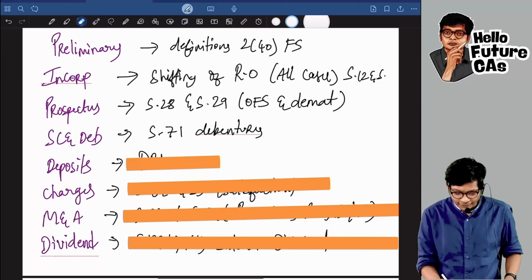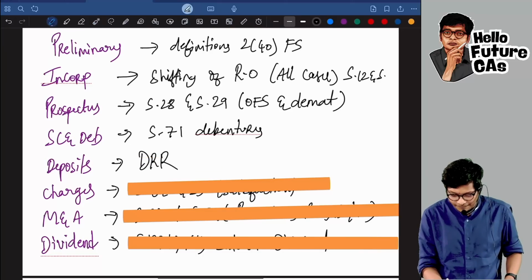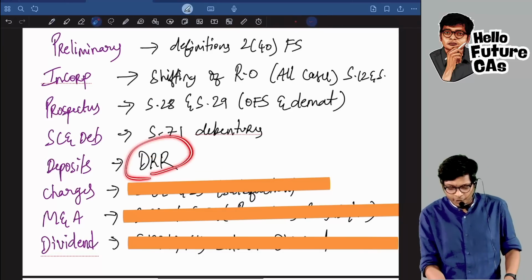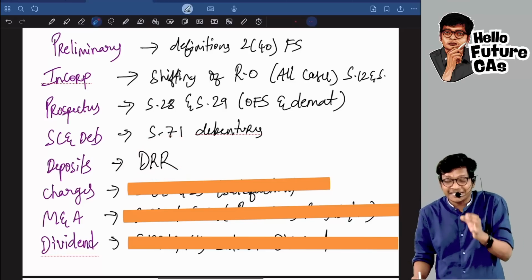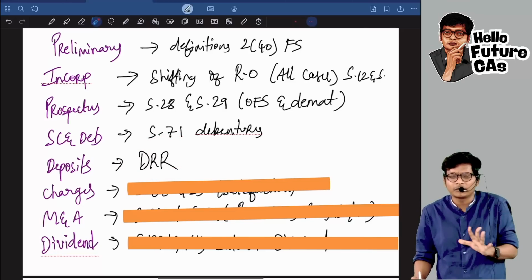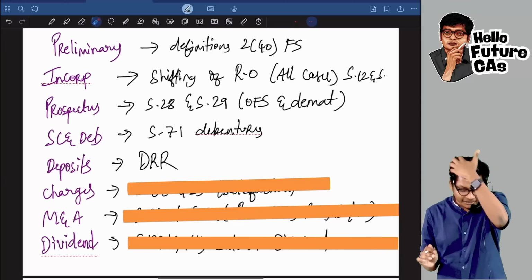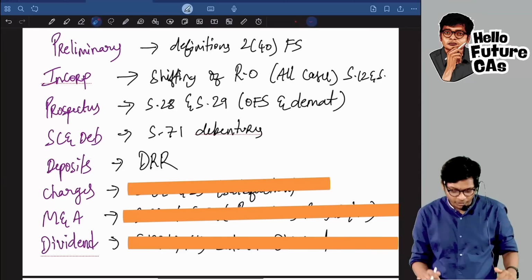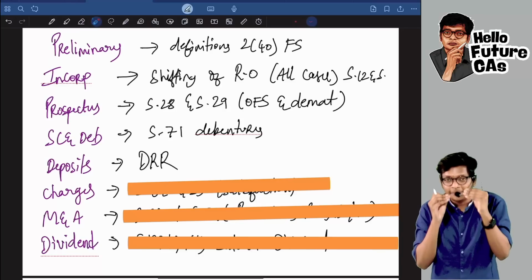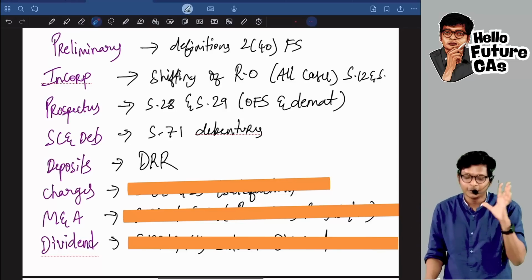Next, the deposits chapter. In deposits you will learn everything, but you will miss learning about the deposit repayment reserve and relevant provisions. You would have skipped it, thinking it's not important, guys. I won't say it's most important, but if you have skipped it, go and see.